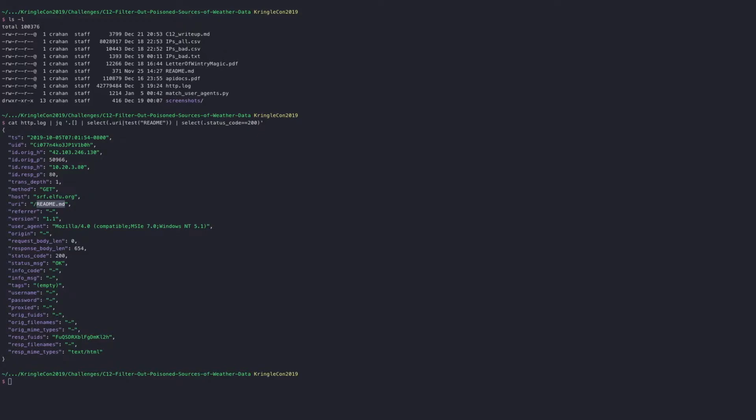Now, a couple of things that were mentioned by our elf friend were local file inclusion, cross-site scripting, SQL injection, and Shellshock. Let's start by looking for local file inclusion.